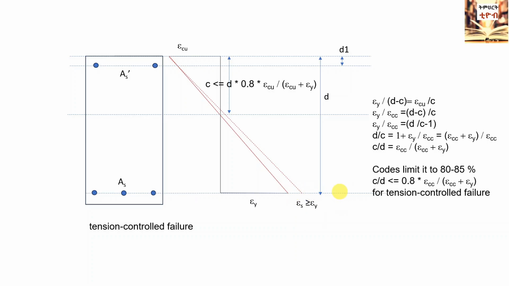The crushing of the concrete in the compression zone should be avoided. Design standards enforce a tension-controlled failure by limiting the ratio of the depth of the neutral axis, c, to the effective depth, d, to be less than or equal to 80% of the strain in concrete divided by the sum of the strain in concrete and steel at the ultimate limit state.